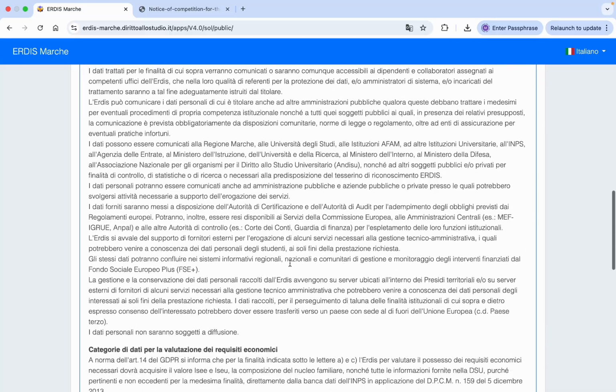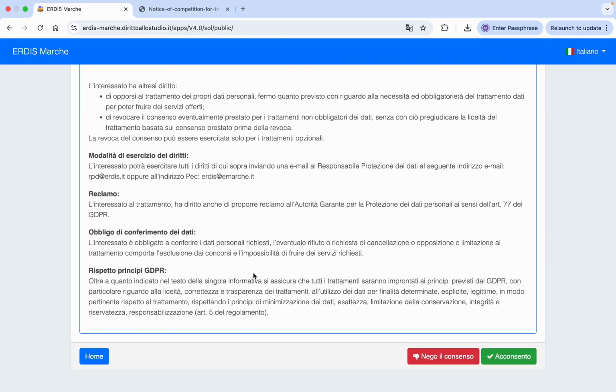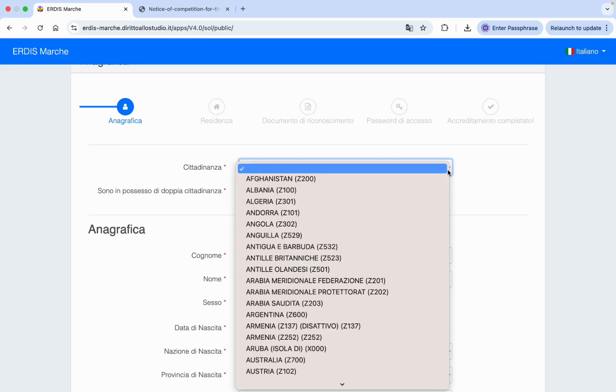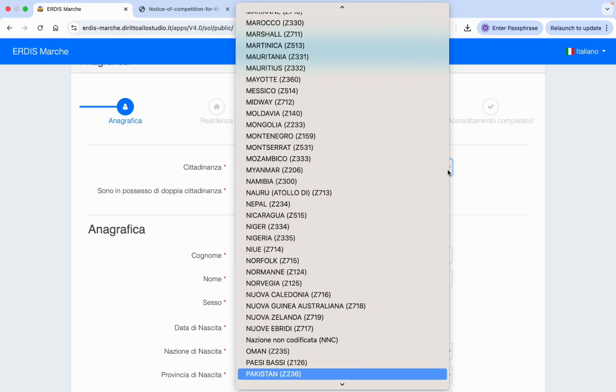Click here, scroll down, accept this one. So click on this green tab to accept. Then here you need to enter your cittadinanza, your nationality. So let's say Pakistan.